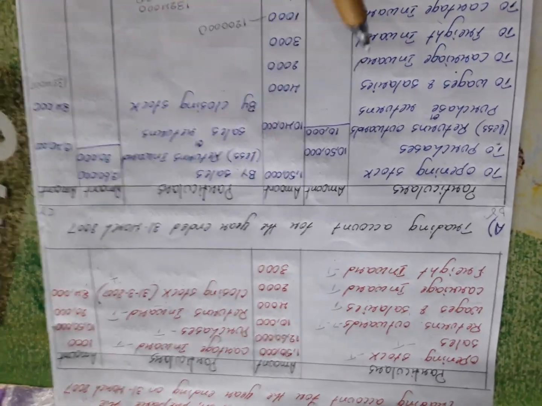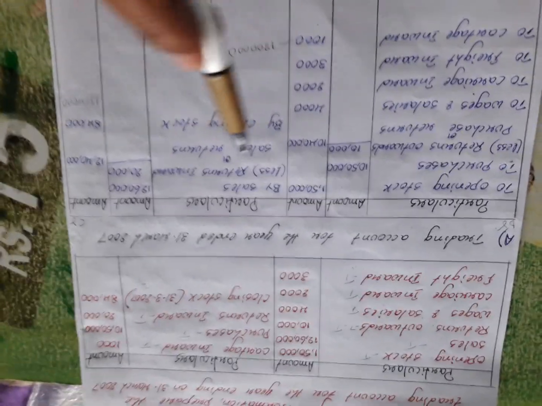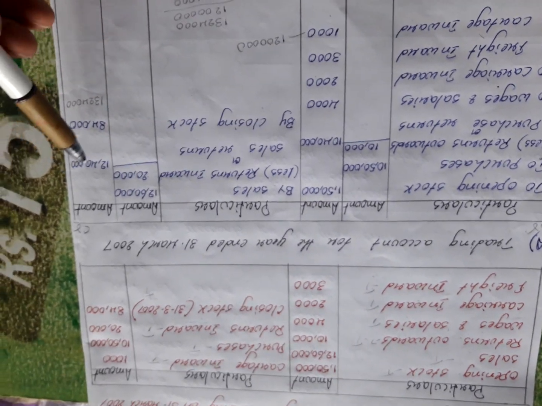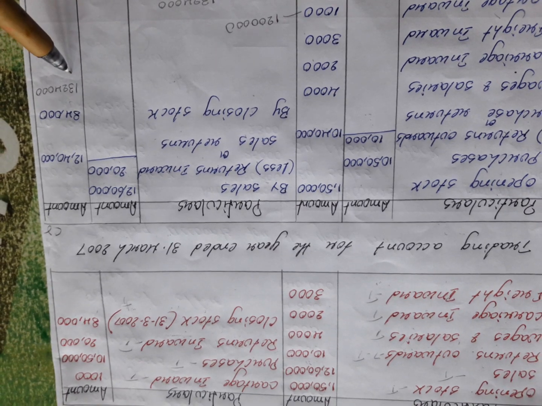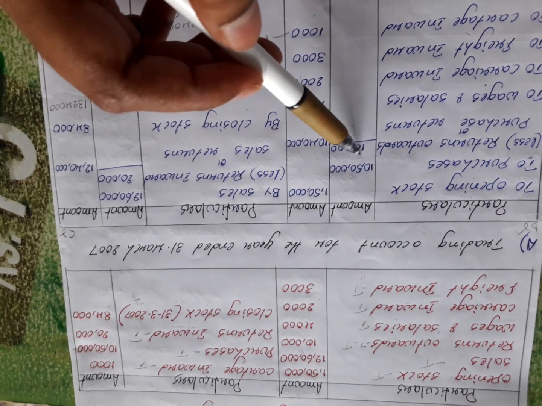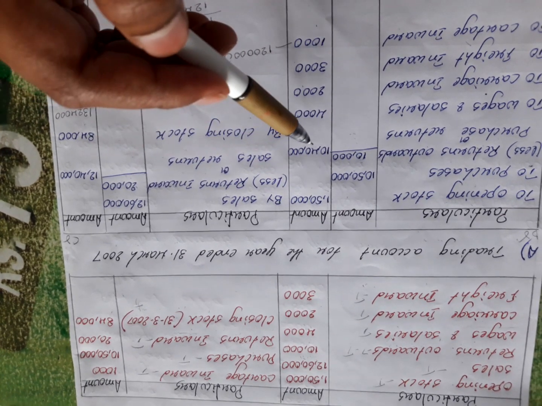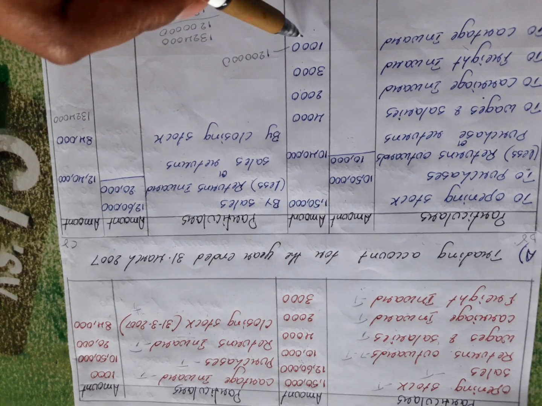Whatever is there in the question, all the posting we have already done here. Now check the balances. 12,40,000 plus 84,000 becomes 13,24,000. Next, add all your debit balances: 1,50,000, 10,40,000, 4,000, 2,000, 3,000 and 1,000.